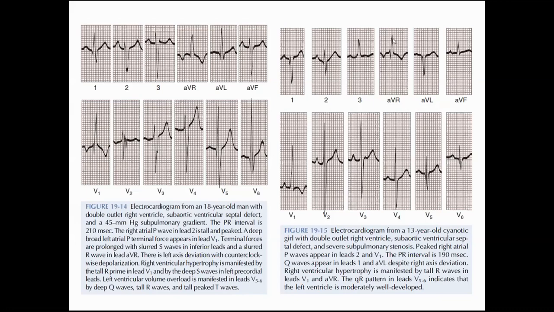So the only difference between the two, sir: the PR interval is prolonged in both, and the QRS duration and P waves are not that relevant, but the QRS axis is left in one and right in the other.